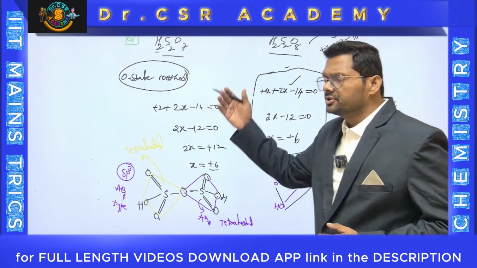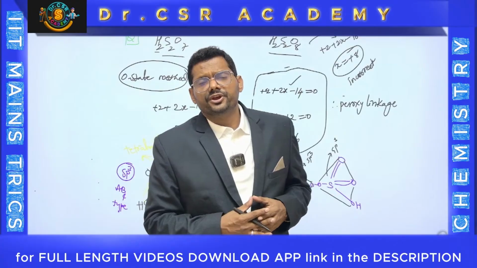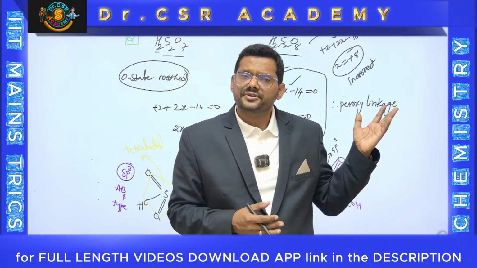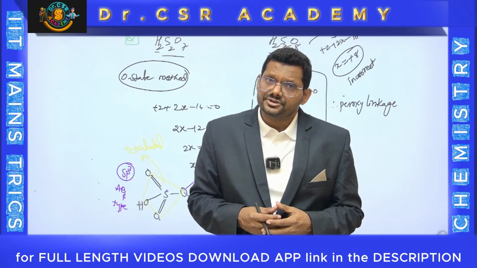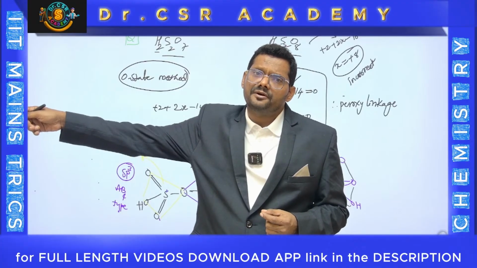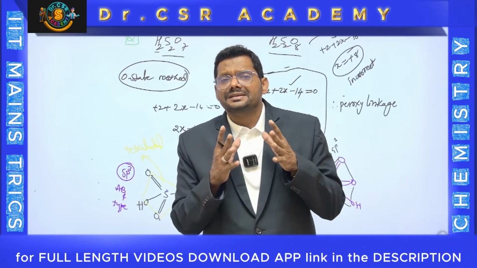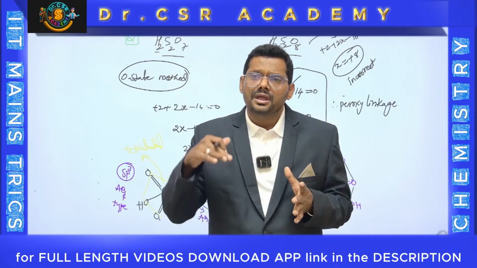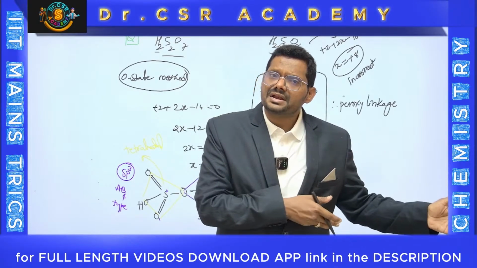Suppose H2S2O7, H2S2O8 belongs to a 12th standard question, because that relates to oxyacids of sulfur, which belongs to p block elements. But on what basis did I develop this one? Based on chemical bonding of 11th standard. So if you are extremely good in hybridization and VSEPR, you can solve 11th examples as well as 12th standard examples